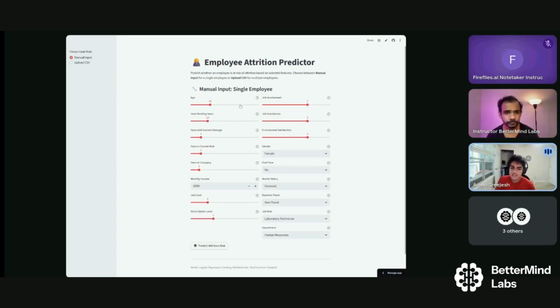Here, as you can see, these are the 20 features that I decided to use in training my model, ranging from age, total working years, etc. And there are also short descriptions of each if you were confused about what it means. To start out, let's say someone didn't have a lot of job involvement and they weren't very satisfied with their job, and they also didn't play a very significant role in their job.